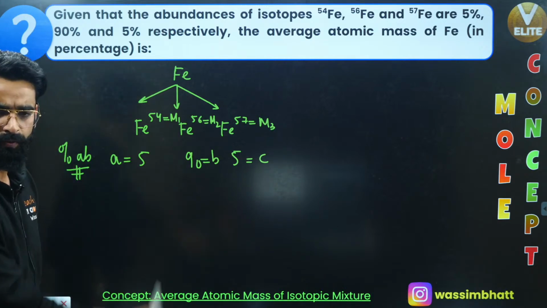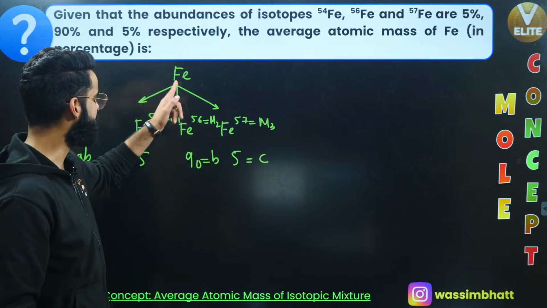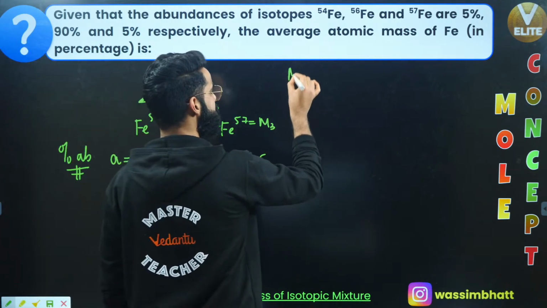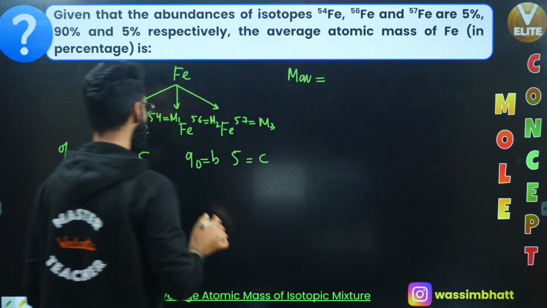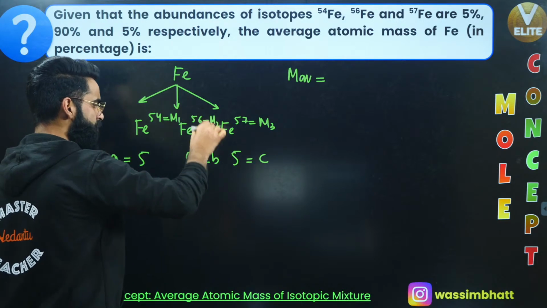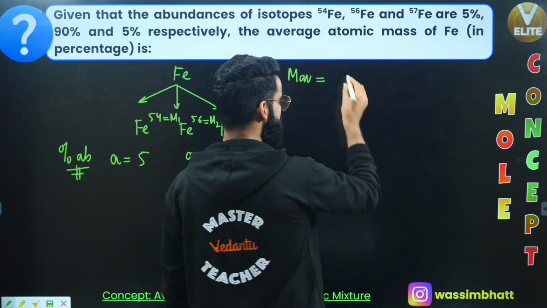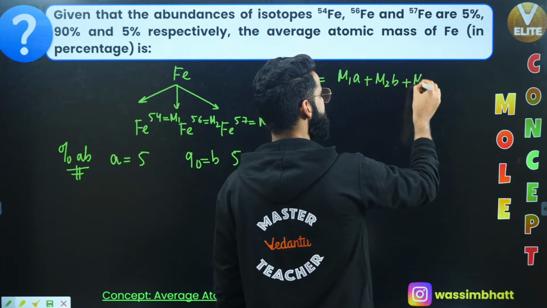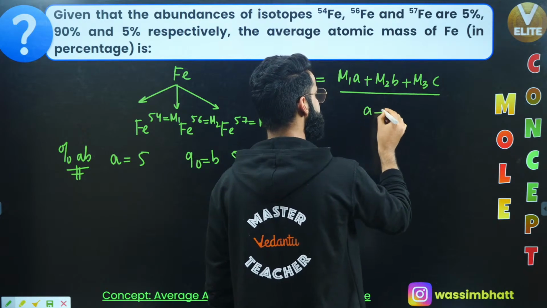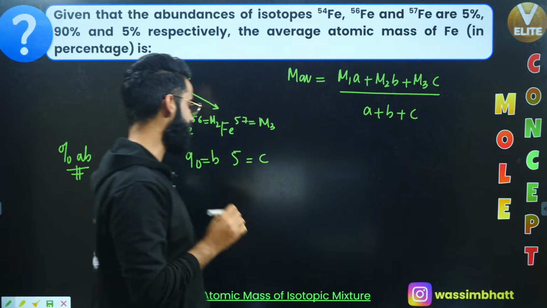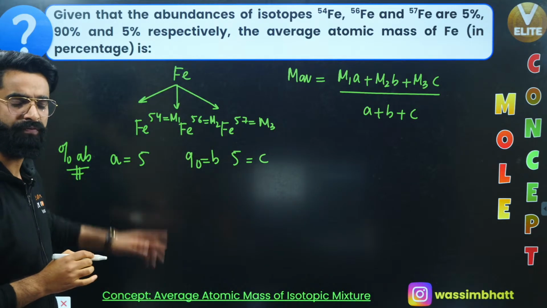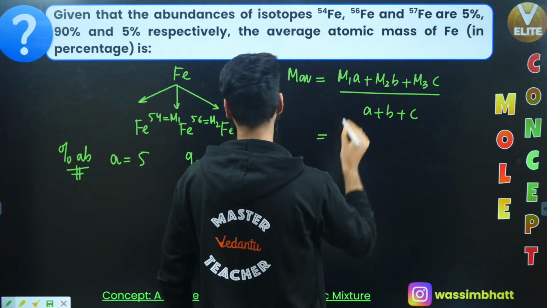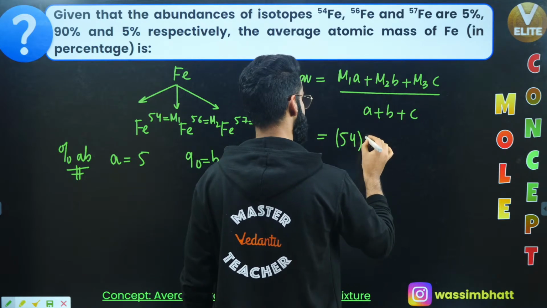Whenever an element exists in the form of isotopes, we always calculate its average atomic mass by the formula M average equals M1 multiplied by A plus M2 multiplied by B plus M3 multiplied by C, divided by A plus B plus C. Remember, the sum of the percentage abundances of all the isotopes of a particular element is always equal to 100. So M1 is given as 54, and A is given as 5.